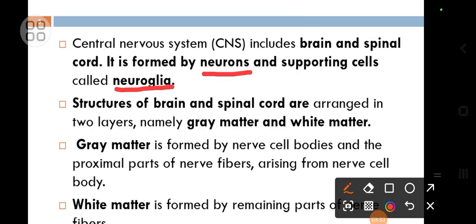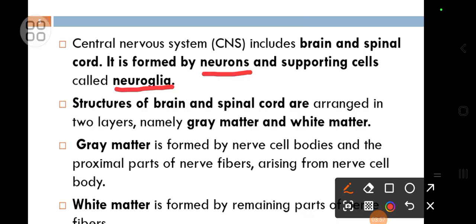They also have other functions. They are mainly responsible for the secretion of myelin sheath and have some structural functions. But the main functional cells responsible for the transmission of impulses are the neurons. So neurons are the structural and functional unit of the nervous system.